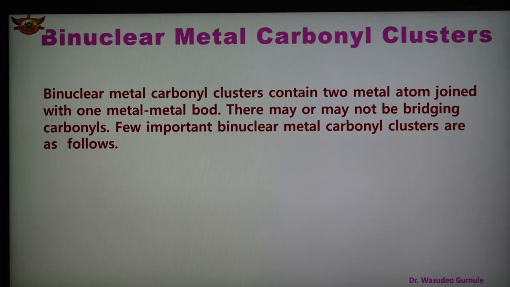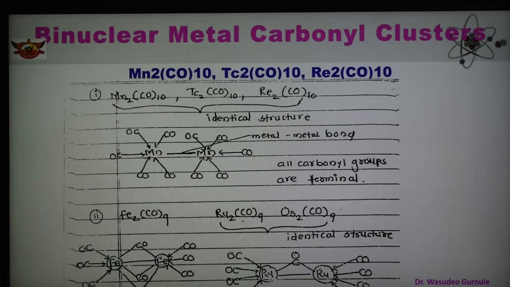So what is the binuclear metal carbonyl cluster? Binuclear metal carbonyl clusters contain two metal atoms joined with one metal-metal bond, and these metal carbonyls may or may not have bridging carbonyl. Important binuclear carbonyl cluster examples are given here. So binuclear contains two metal atoms, and there is one metal-metal bond, because two metals are present, so only one metal-metal bond is there. And examples of the binuclear are shown here.